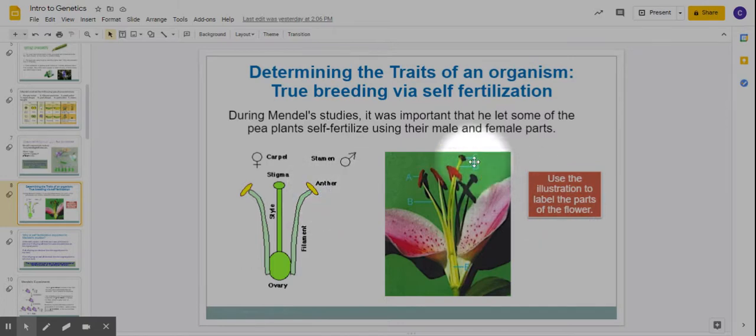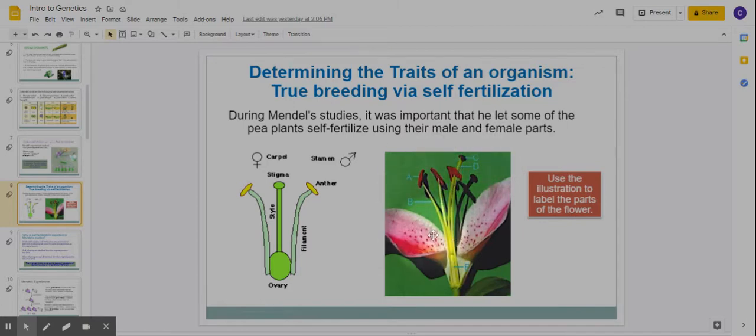Okay, so over here, the boy part is the lower section. They're both brown kind of, like the A and the B part as well. That is your boy anther, and it's held up by the filament. Then your girl part is up at the top, the C and D part. This is called the stigma, and the little part that holds the stigma up is called the style.